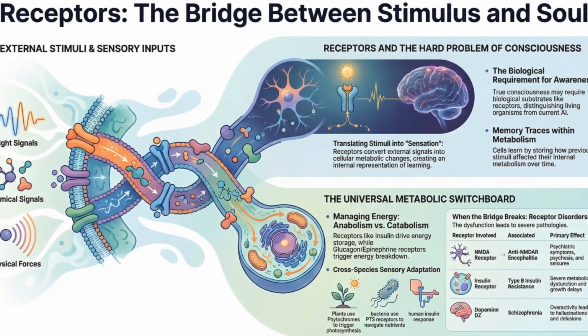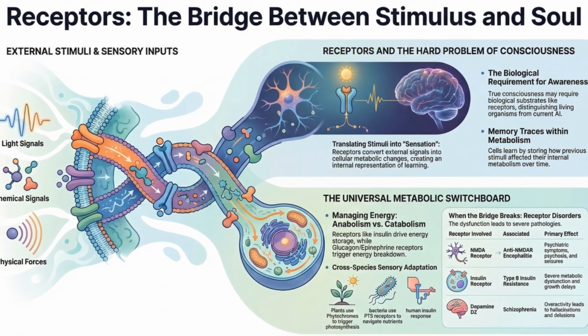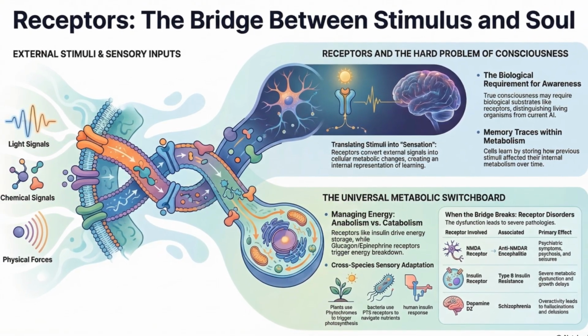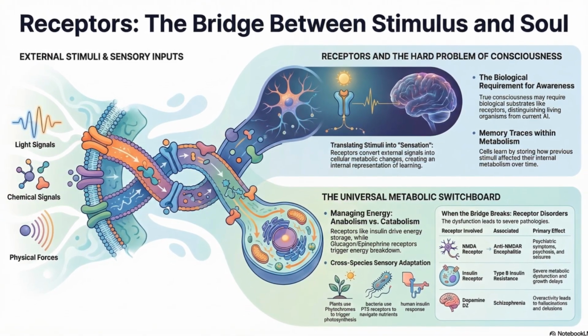What is the hard problem of consciousness? What if the hard problem of consciousness starts much smaller than a brain, but at the level of a single cell? Not as poetry, but as chemistry.